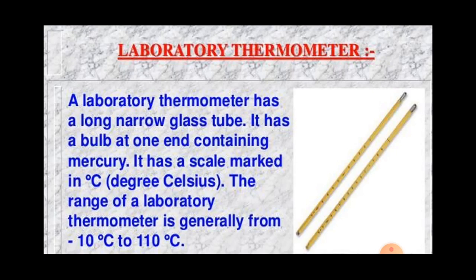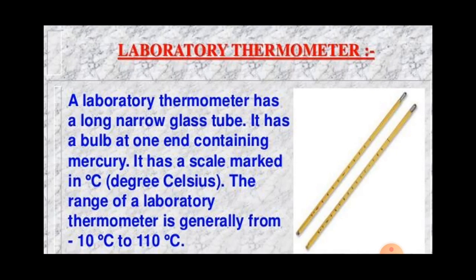If we look at the markings of say 0 degrees and 10 degrees Celsius on the thermometer tube, we will find that there are 10 small subdivisions in between any two, means between 0 to 10 or 10 to 20, there are 10 small divisions on the laboratory thermometer tube, and we can see a thin silvery thread of mercury in the narrow glass tube of the thermometer. Okay, the mercury thread tells the temperature of the object, means where the bulb is placed.